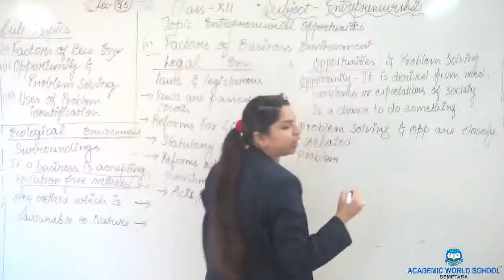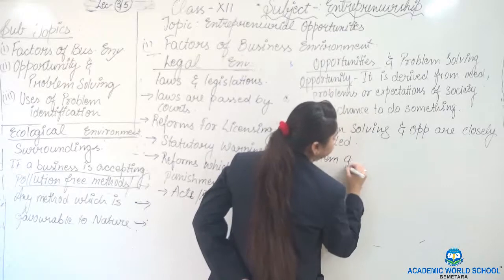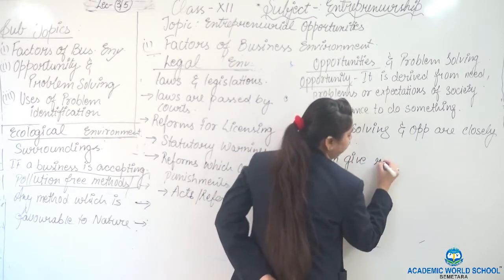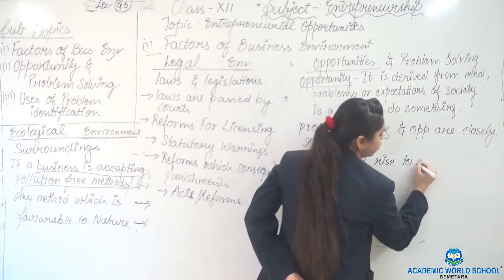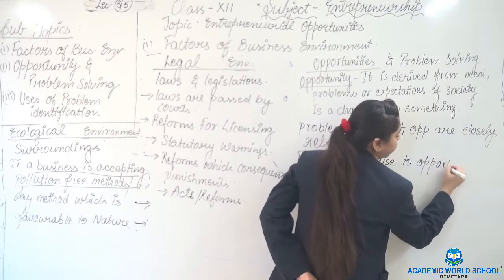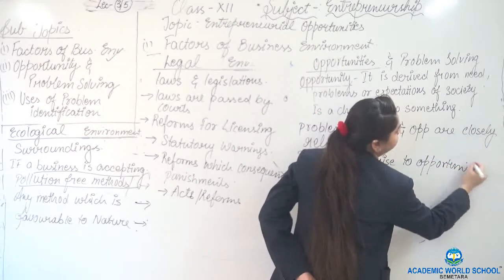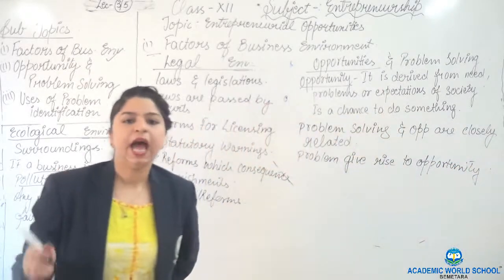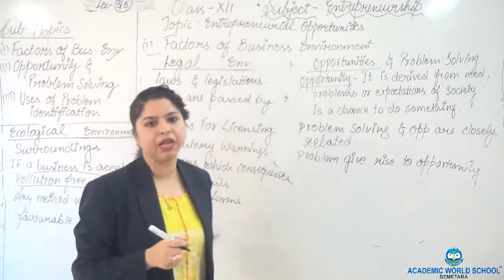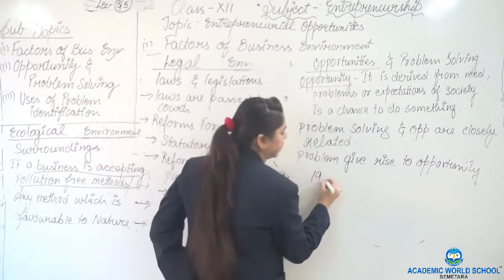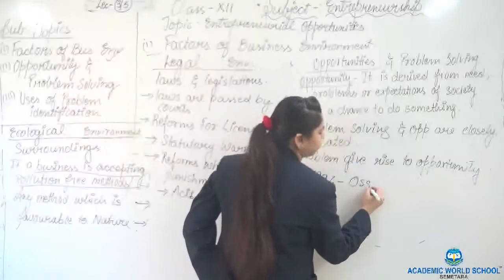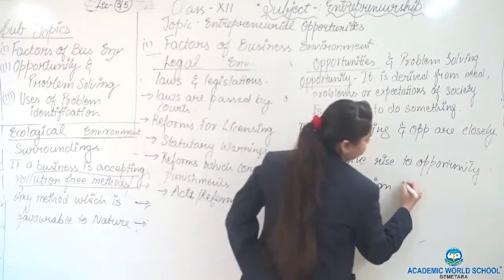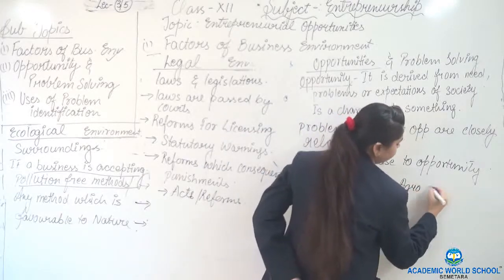So this is only what I am writing here: problem gives rise to opportunity. I would like to quote one example here. In 1996, there was a company, Ocean Agro Automation.